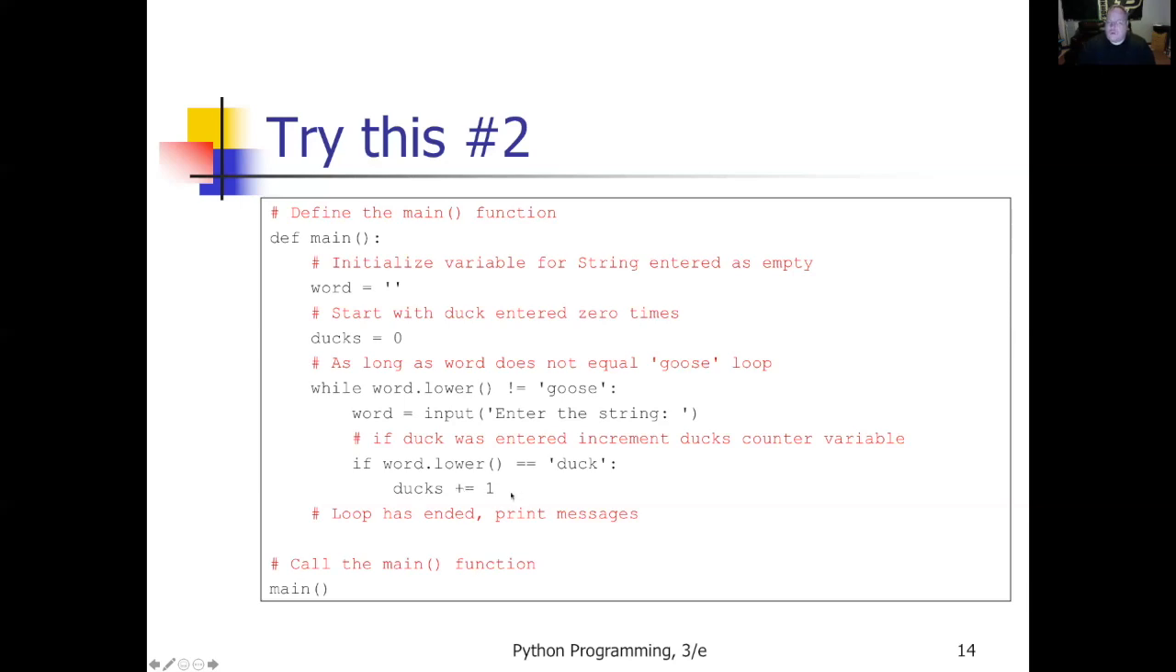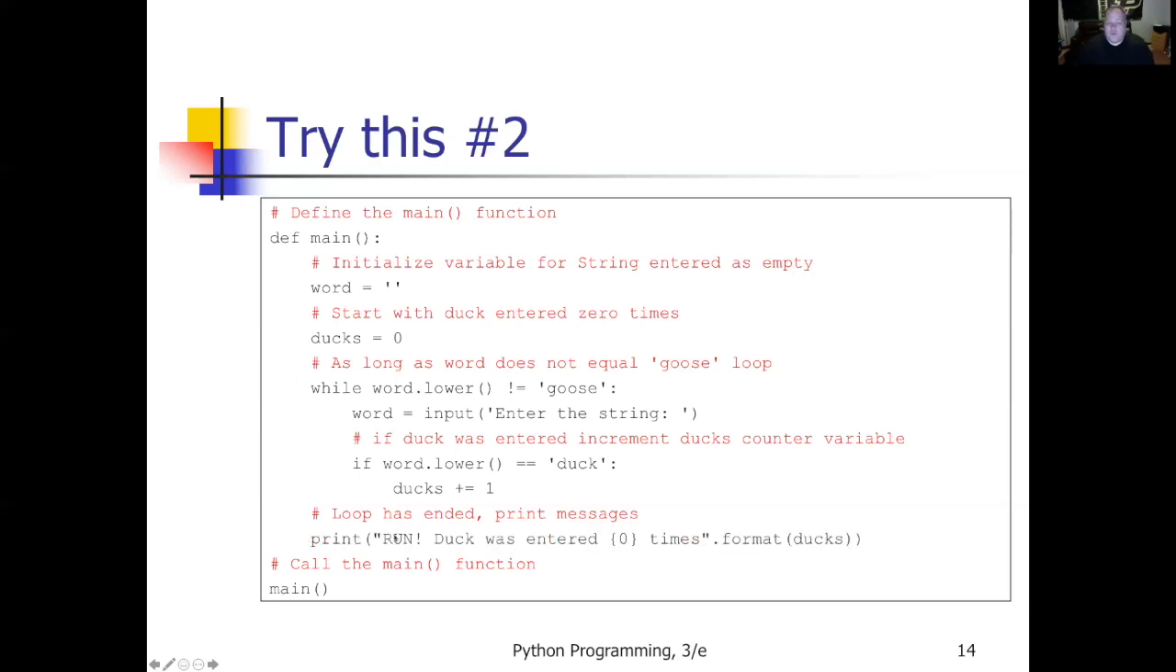Now, what do I do next? We'll go up, check to see if it's goose. If it's not, prompt them for a new word. Keep doing this loop. Increment ducks if they said duck. If they don't say goose, keep prompting them. So they could type in any words they want as long as they don't type the word goose. When they type the word goose, the loop has ended.